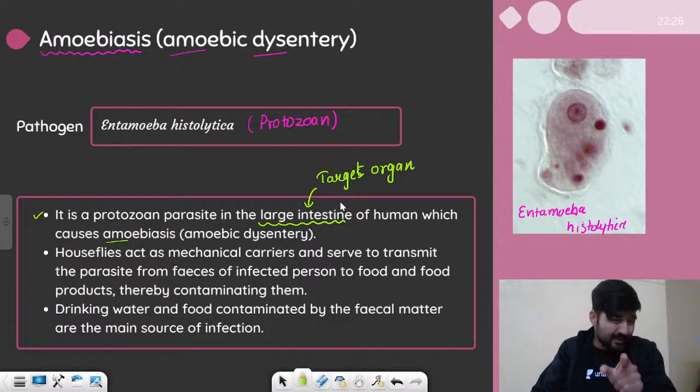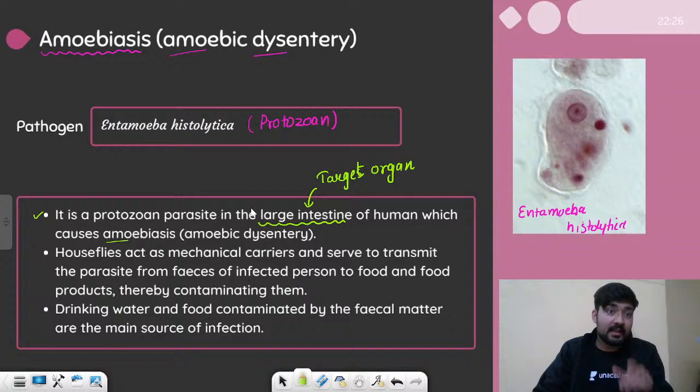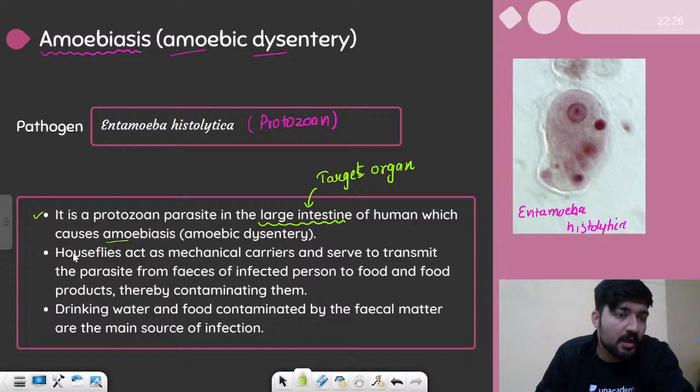Now, when the target is large intestine, the main thing that you will observe are the changes in the feces, right? So all the excretory products, all the feces which the person excretes, they will have certain differences. They will get changed, and in the case of amoebiasis, the feces contains mucus and blood, right, which we will see in the symptoms. So yes, how does it spread basically?